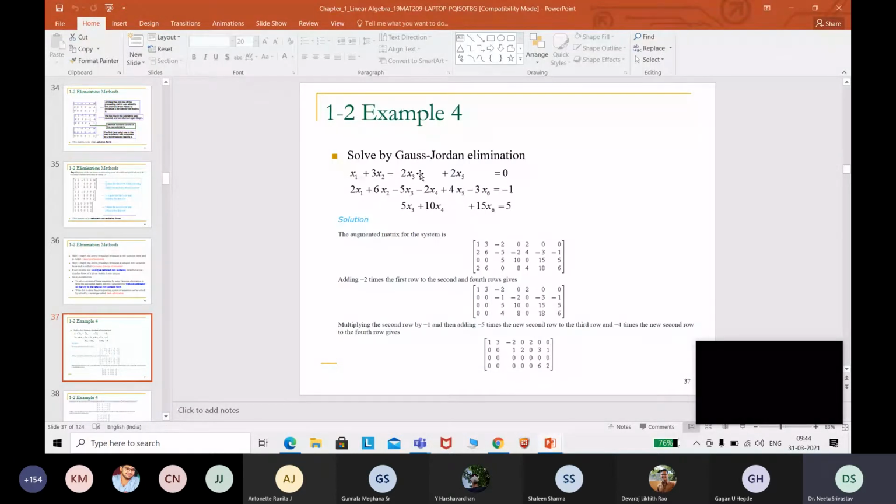Solved by the Gauss-Jordan elimination. This is the equation which we have got: x1 plus 3x2 minus 2x3 plus 2x5 equal to 0. This is the equation. So an equation form should be converted to the augmented matrix form. We got the augmented matrix here, and you can see the last row actually is the augmented matrix for the system is 1 3 minus 2 2 6 minus 5 0 0 5, and I think one equation is missing here.